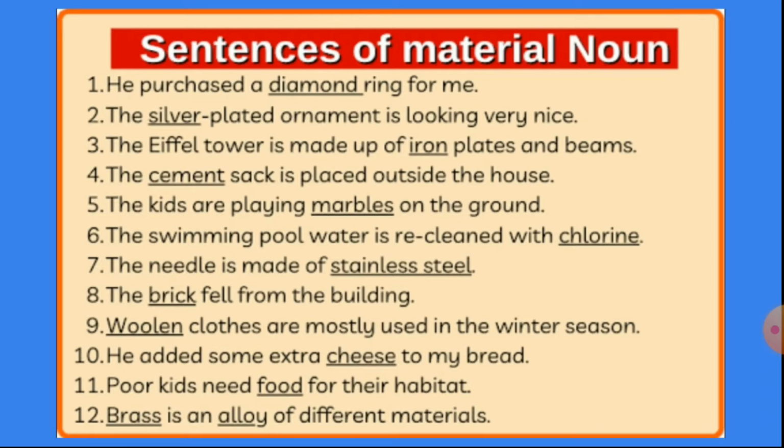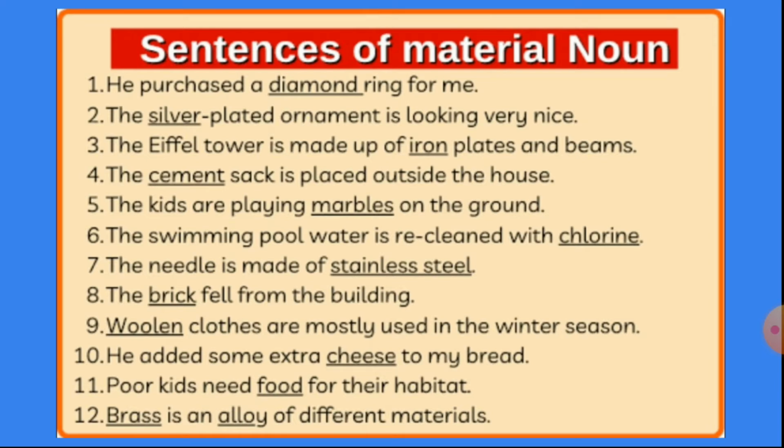The swimming pool water is cleaned with chlorine. So chlorine is the material noun. The needle is made of stainless steel. So stainless steel is a material noun. The brick fell from the building. Brick is a material noun. Woolen clothes are mostly used in the winter season.